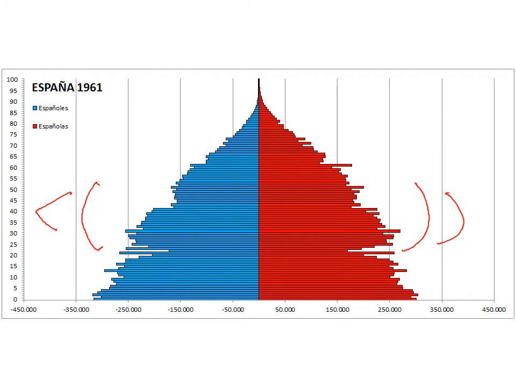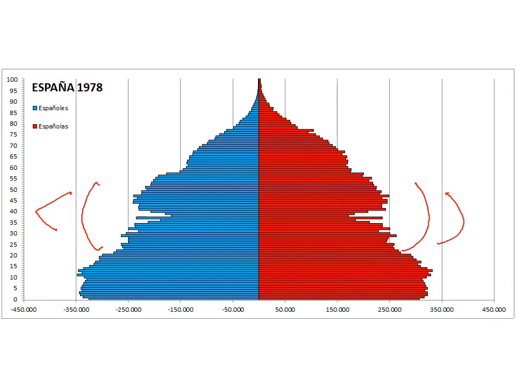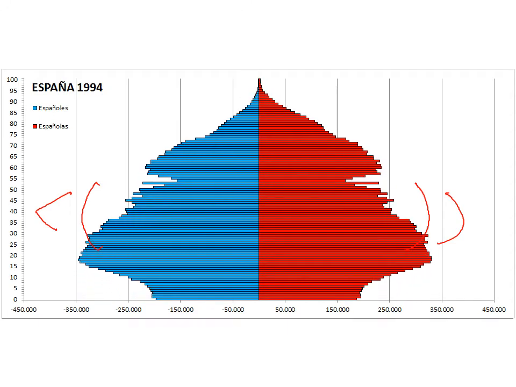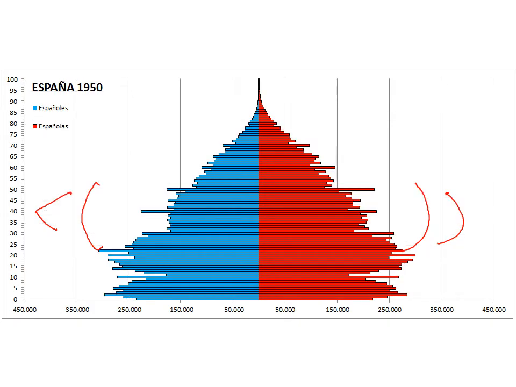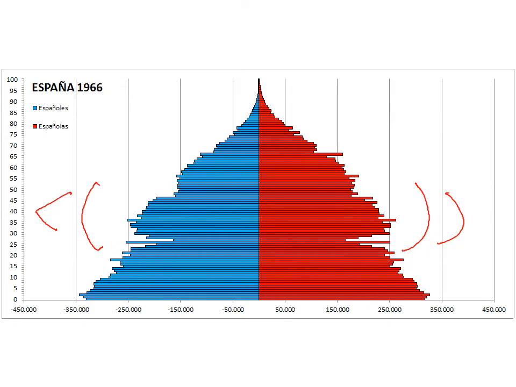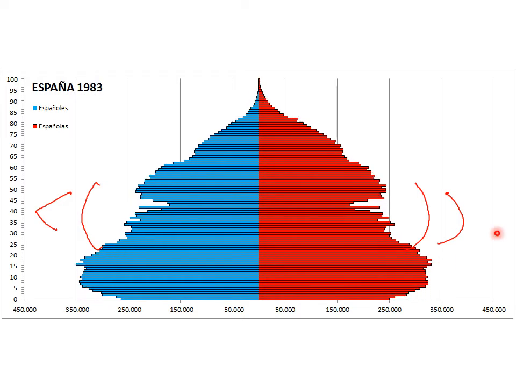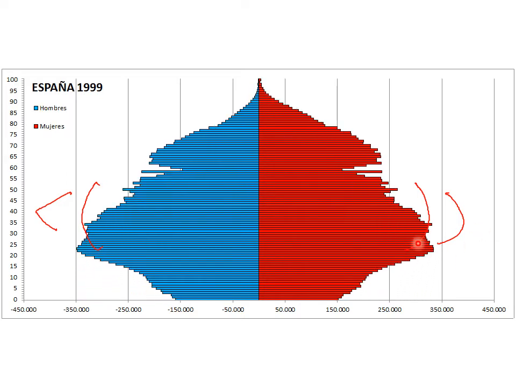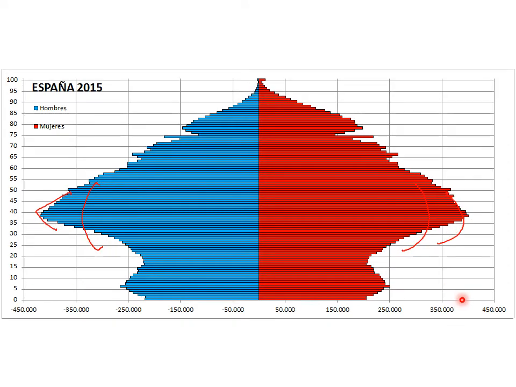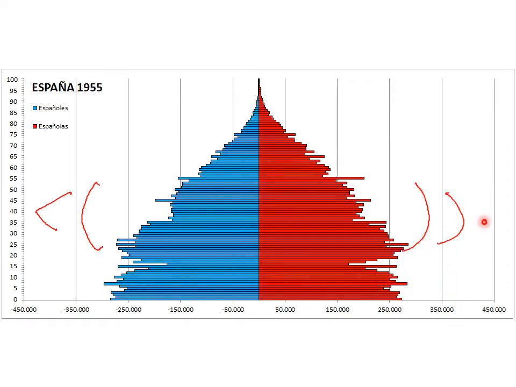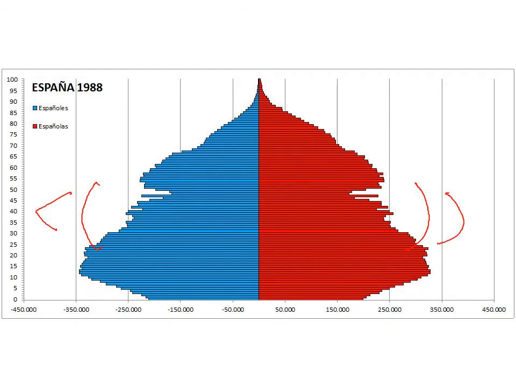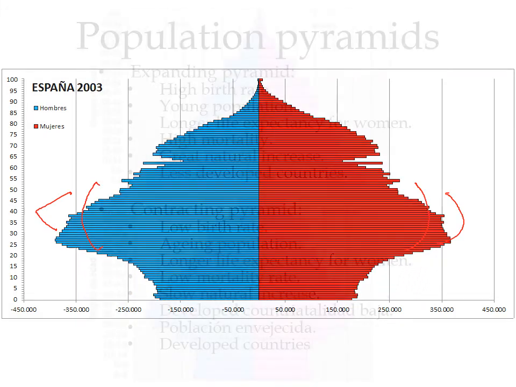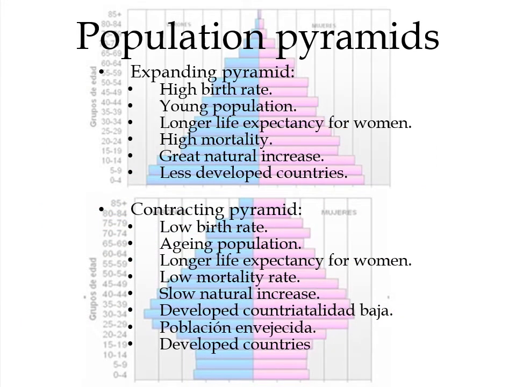This is due to immigration because it's not an increase in children, it's an increase in old people. The only possibility of having more old people, more adults in a country is that those adults have entered that country, because if not they would start from the base and grow, but they don't grow, they just appear here. So they are immigrants, people that enter this country. So this is the explanation that we have already commented.